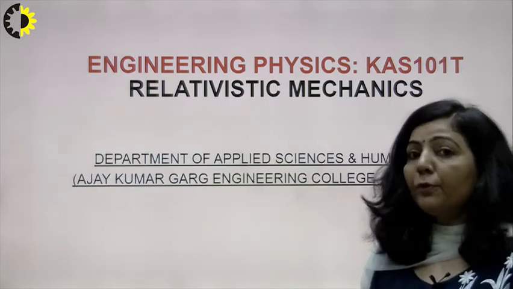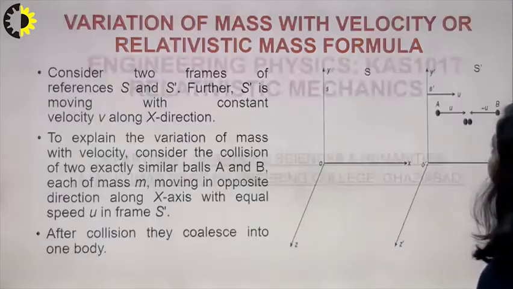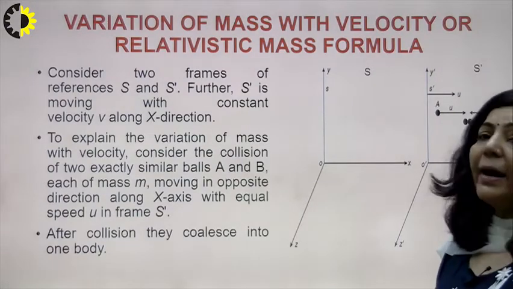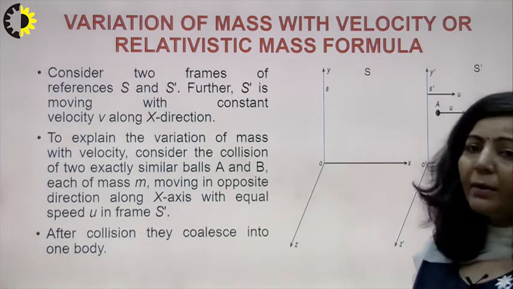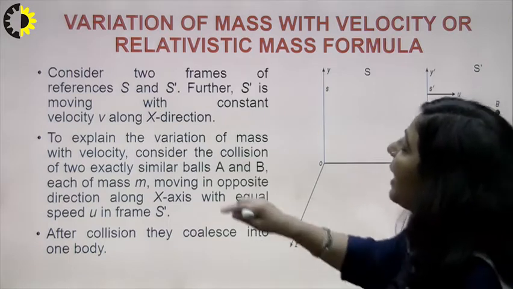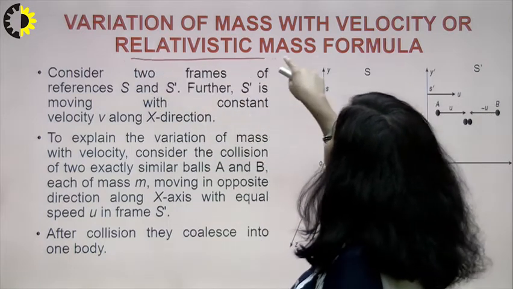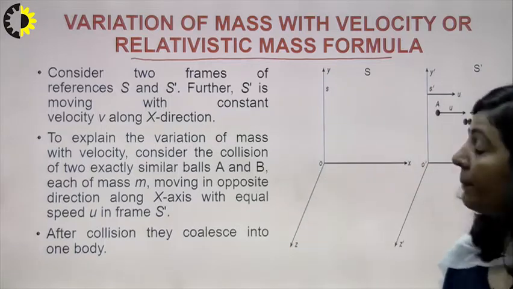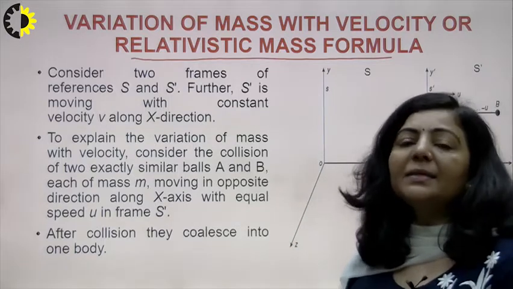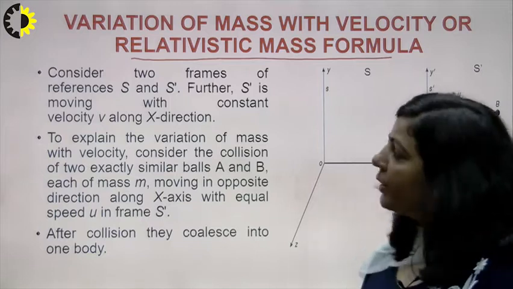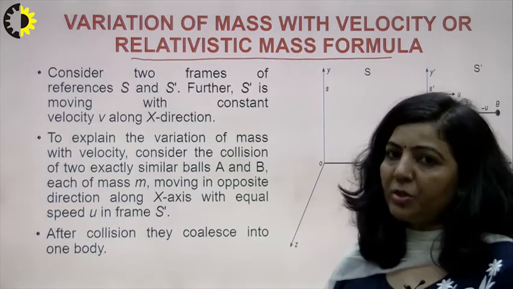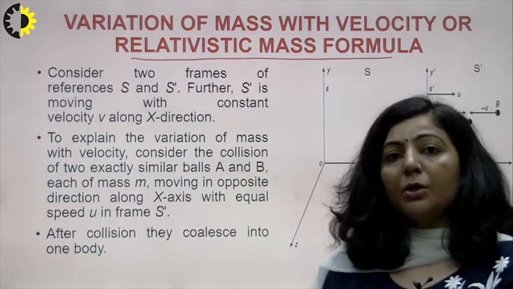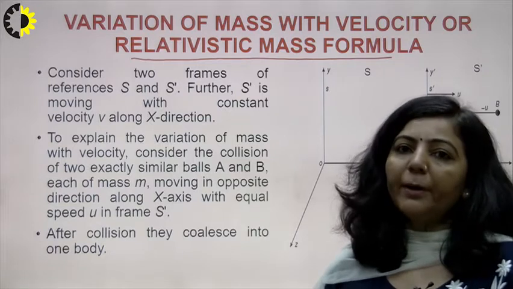Now the topic for today's discussion is the variation of mass with the velocity of a particle, or you can say the relativistic mass formula. Today we are going to derive this famous relativistic mass formula, meaning how mass is affected by motion. In today's lecture we will find the expression which gives the variation of mass with the velocity of a particle.